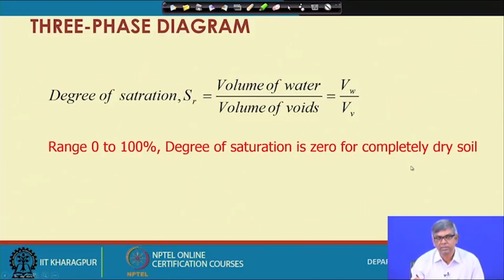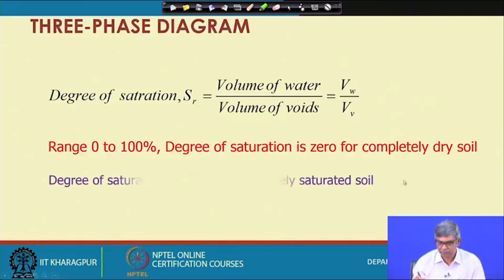Now, what will be the range of degree of saturation? Degree of saturation can be from 0 to 100%, mainly because the soil can be completely dry. In that case, Vw will be 0 and Vw by Vv becomes 0. And if it is completely saturated, that means Vw becomes equal to Vv, so that ratio becomes 1, meaning 100%. Degree of saturation is 100% for completely saturated soil.